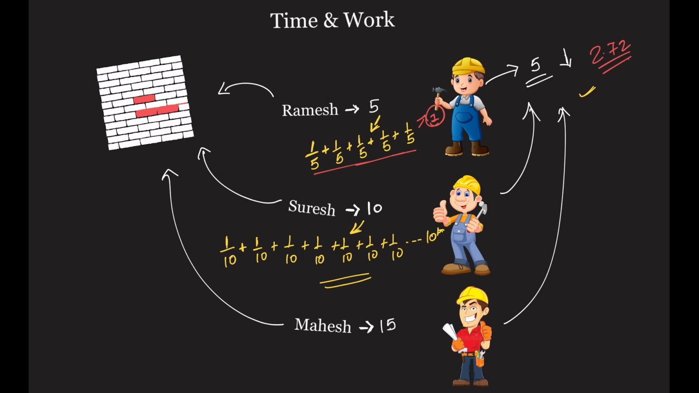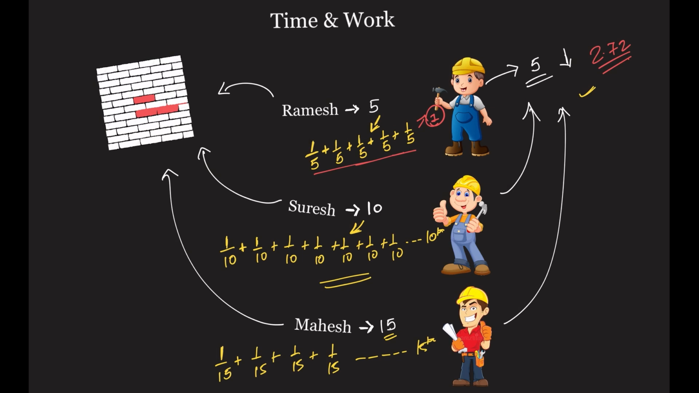Okay, similarly you can say Mahesh finishes his work in 15 days. So in 1 day he will do 1/15 of the work. Second day he will do 1/15, third day 1/15, fourth day 1/15. Going like this up to the 15th day, he will keep on doing 1/15 of the work. Okay, you can visualize the same thing by the LCM method as well.